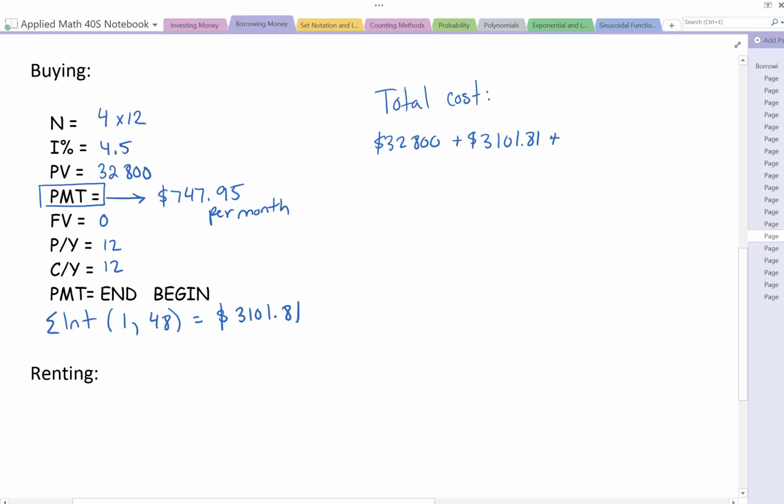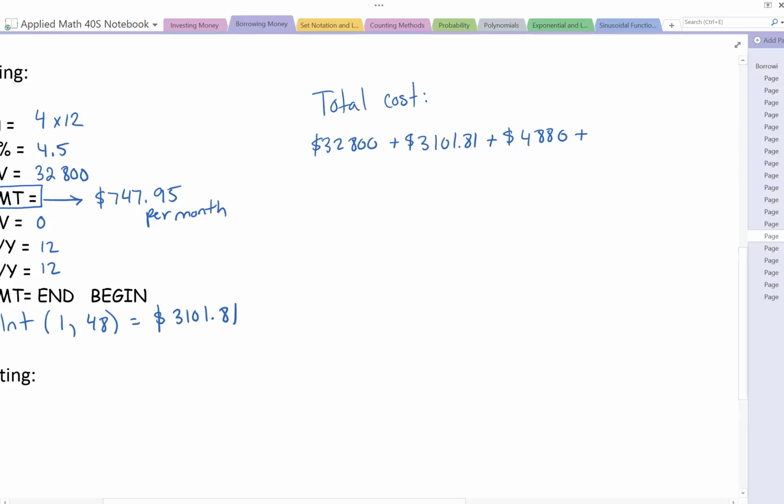So using our calculations from above, we would have the $4,880 in insurance, and then the repair and maintenance cost we figured out to be $2,400. Adding all that up, we get an overall cost of $43,181.81. Now, if we wanted to do that per month, like we did above, so that would be not per month, but for 4 years.